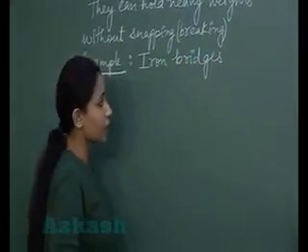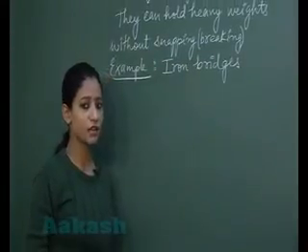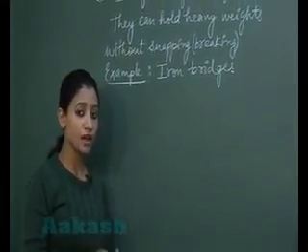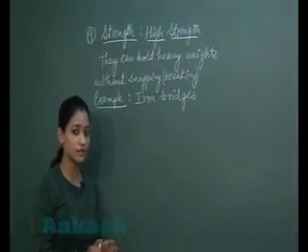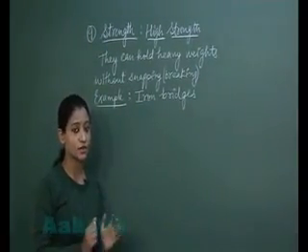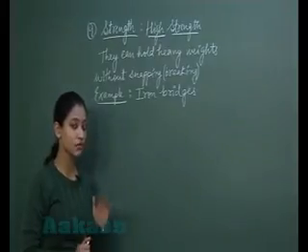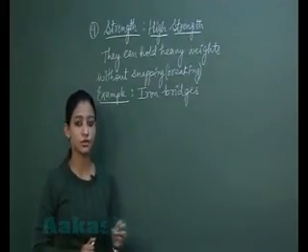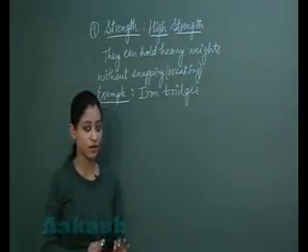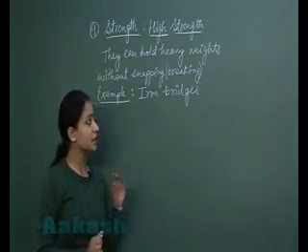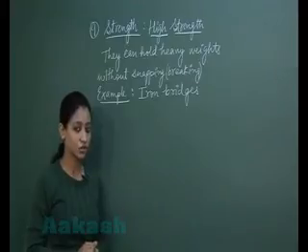Now what is the reason behind them having high strength? The reason is high or strong electrostatic forces of attraction between the kernels and the electrons which are present in the atom. So students, the reason is that the high forces of attraction between the kernels and the electrons of the atoms of the metal result in the high strength.